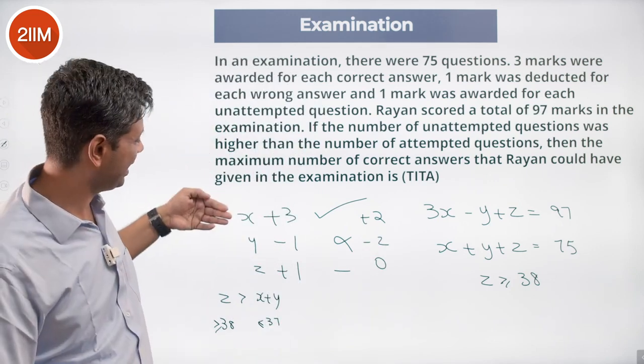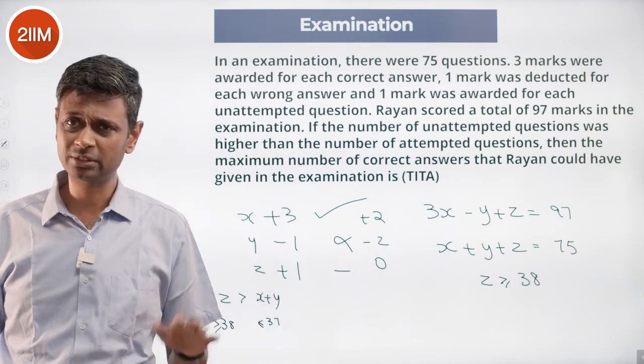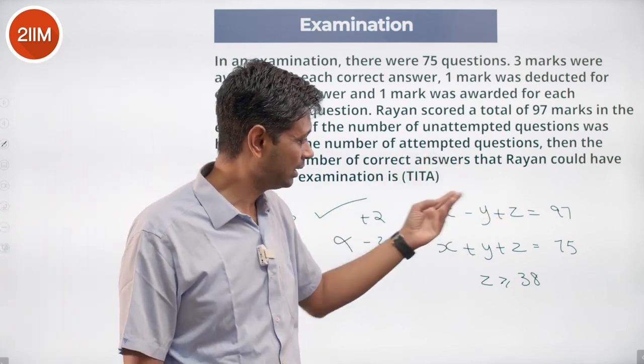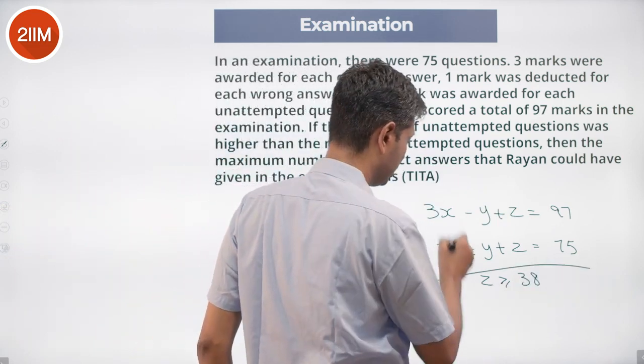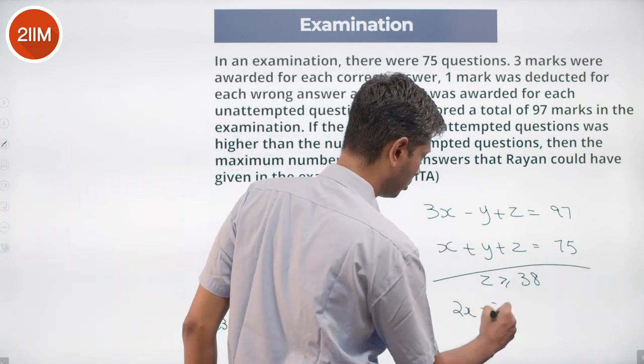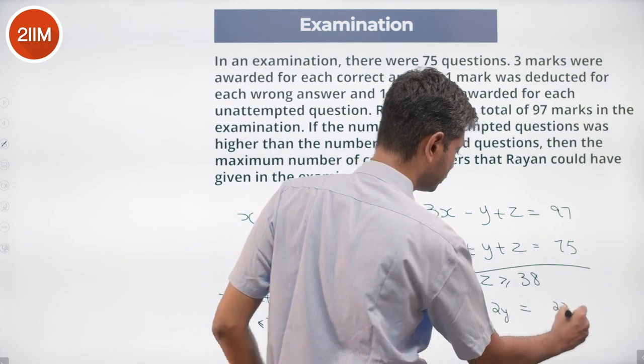I'm removing x, y, z totally from it. From this, we subtract x plus y plus z. Algebraically, what are we doing? We're subtracting this equation from this: 2x minus 2y equals 22.